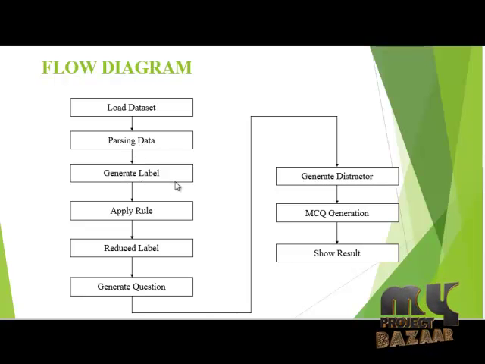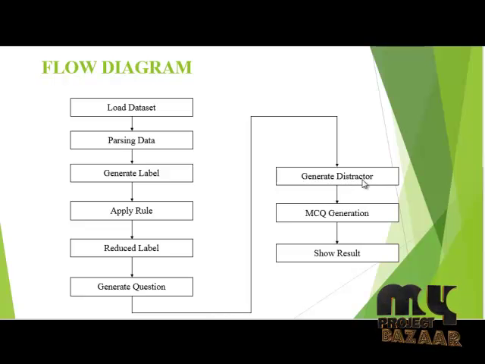The next process is generate label. Here we generate labels about the data and apply some rules for the related label, and next we reduce our label. After finishing this process, we generate questions. Here we generate questions about the papers. Whichever paper you select initially, the corresponding question paper will be generated.